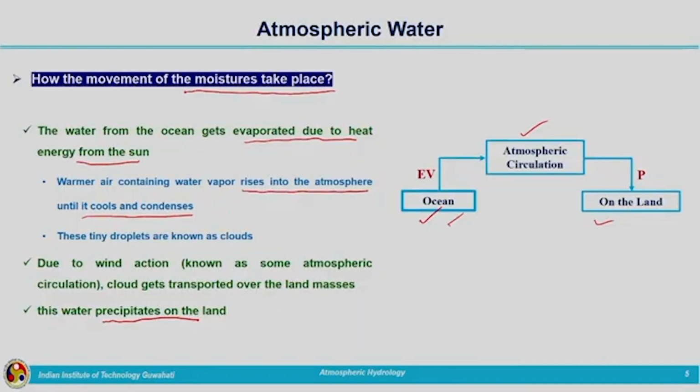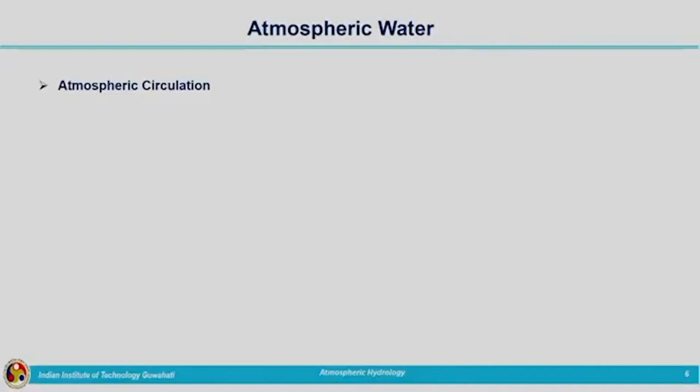This way we are having two processes such as evaporation and precipitation, which is transforming the water to water vapor, and then condensation will be making the water vapor into precipitation. Now, we need to have some understanding about atmospheric circulation. How this circulation or this wind action is acting on the warmer air masses. This circulation mechanism is having two main reasons. One is the rotation of the earth, second one is the temperature difference between the pole and the equator.